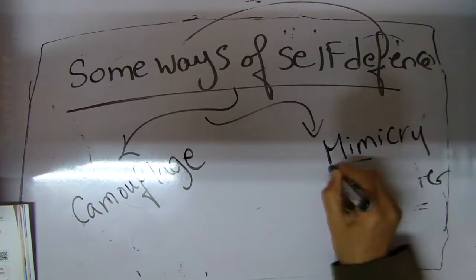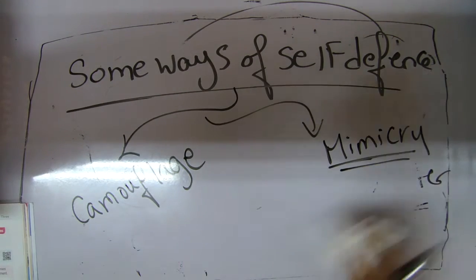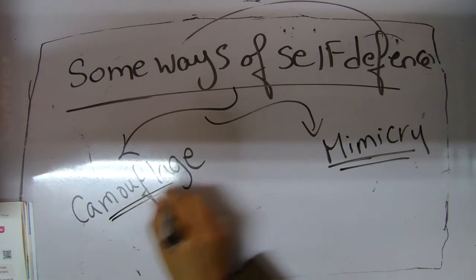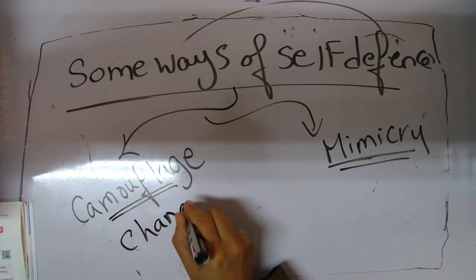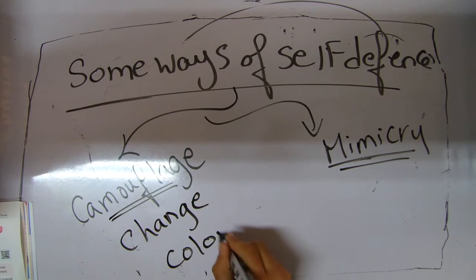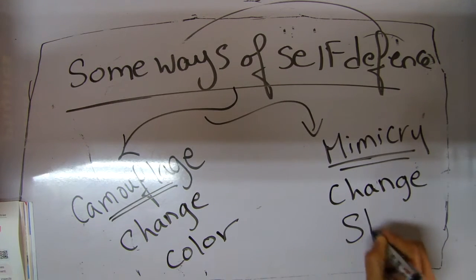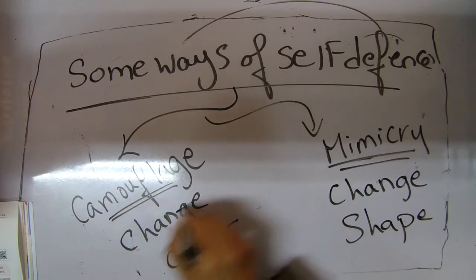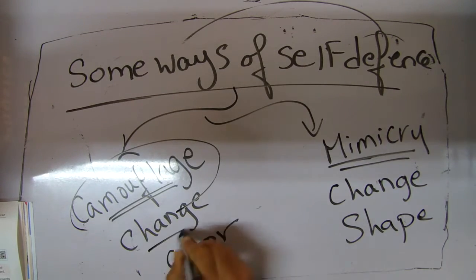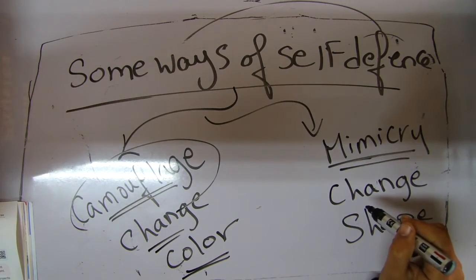What's the difference between camouflage and mimicry? Camouflage means changing color. They change their color. But mimicry changes in shape. Again, camouflage changes color, but mimicry changes in shape.